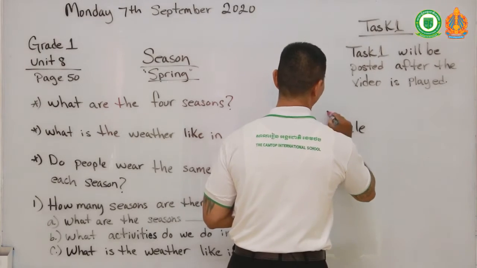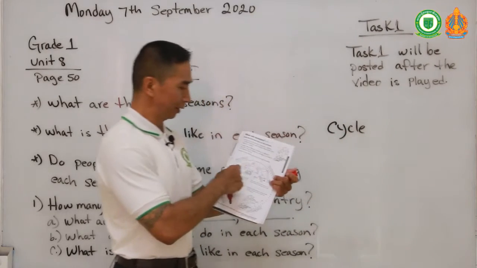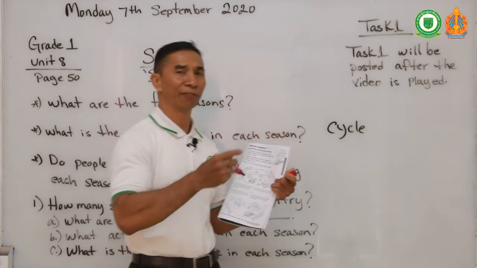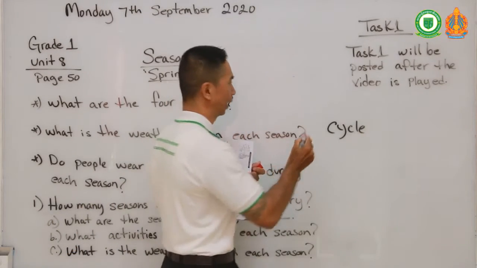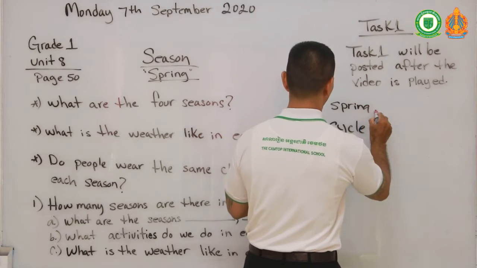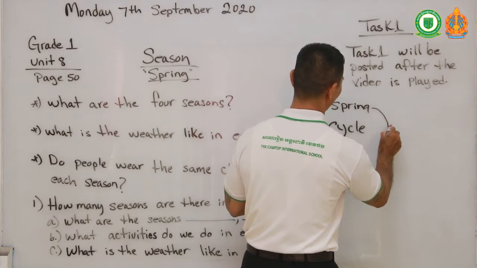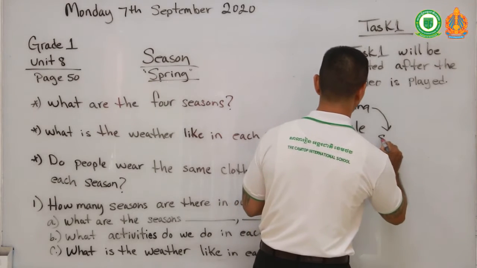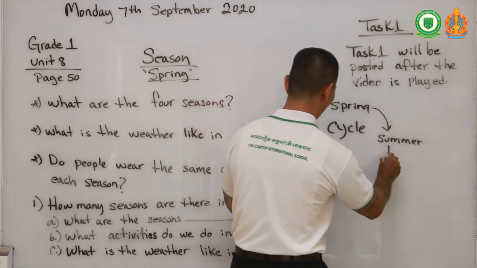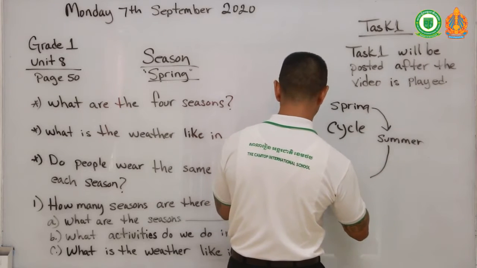They follow each other in a cycle: spring, summer, autumn, and winter. I mean they follow each other in a circle, right? For example, this is spring. Then the cycle comes around to summer. Then the cycles always follow each other. Then it goes to autumn.